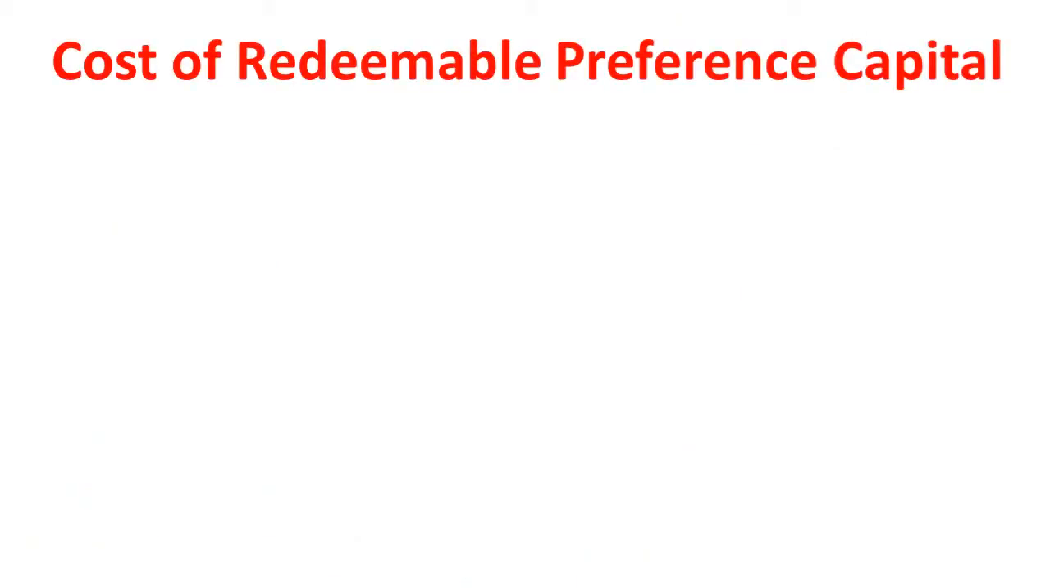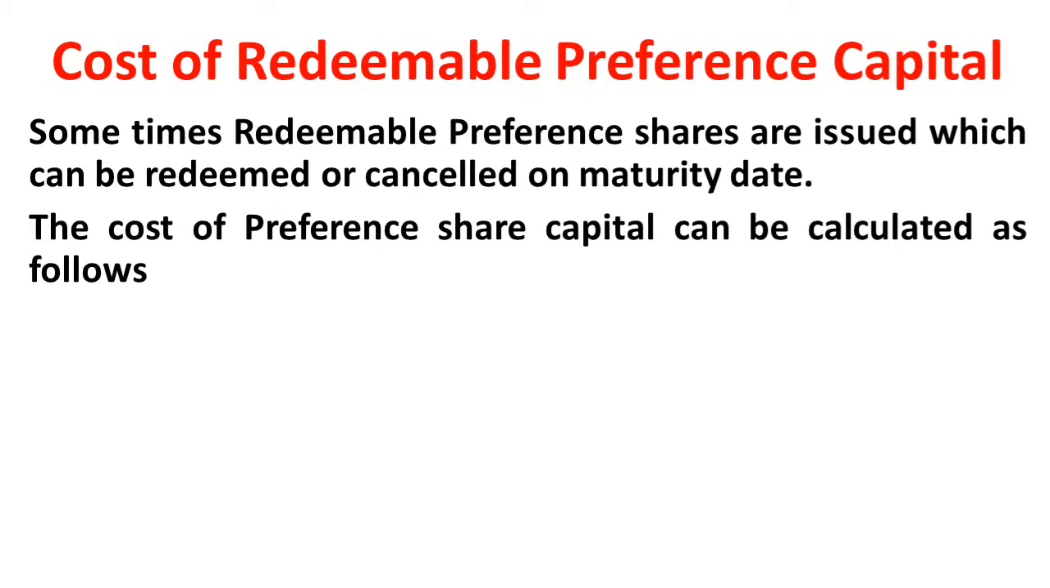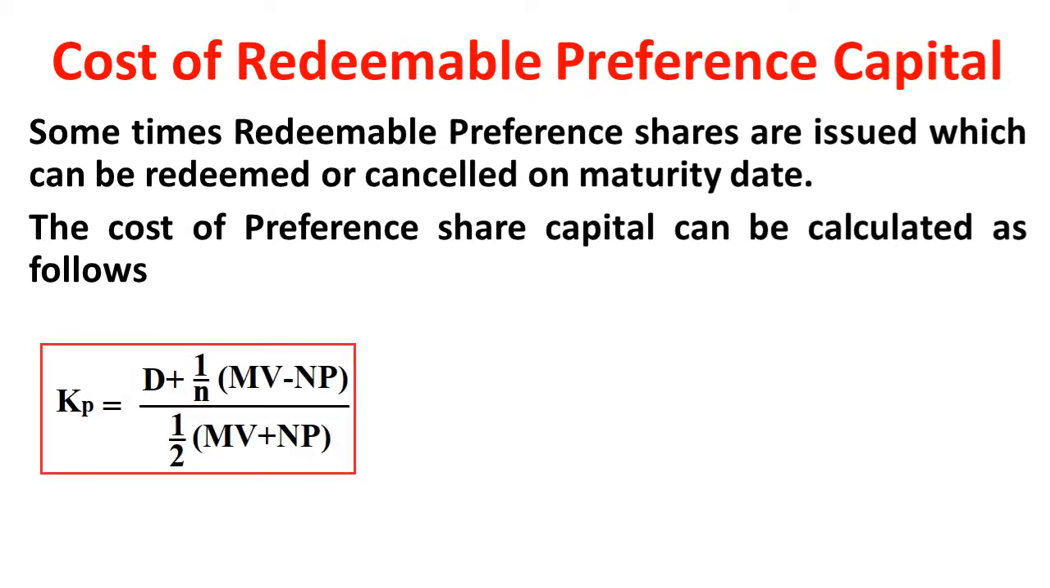So next, cost of redeemable preference shares. It is also similar to the cost of debt what we have calculated, that is redeemable. So when you see the formula, the maturity date is very important, as we have already discussed in the cost of debt, that you can watch the video and understand there also. So maturity period is very important. The cost of preference shares can be calculated as follows. The formula is Kp is equals to D, that is dividend, plus 1 by N, where N stands for number of years at which year the preference shares are getting matured or redeemed. Those years will be taken as N.